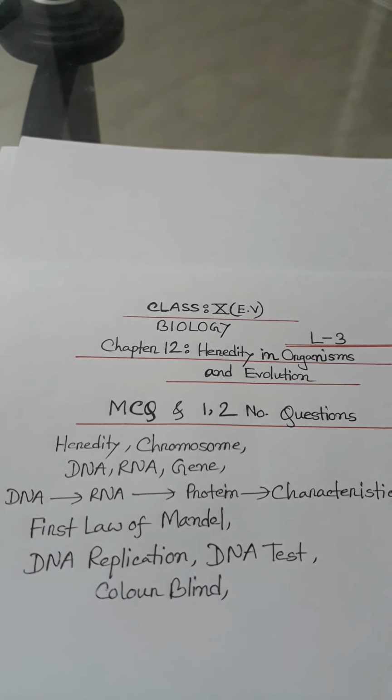Then, which enzyme is used for cutting DNA? Restriction enzyme. And which process is necessary for a DNA test? Electrophoresis by agarose or polyacrylamide gel. Which paper is used? Nitrocellulose paper. I repeat, nitrocellulose paper.